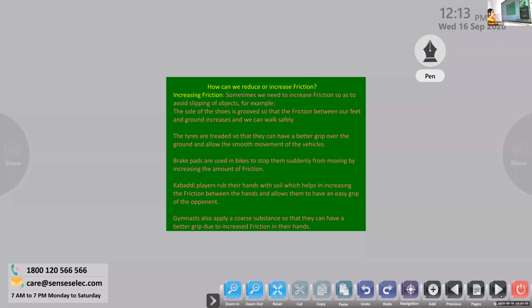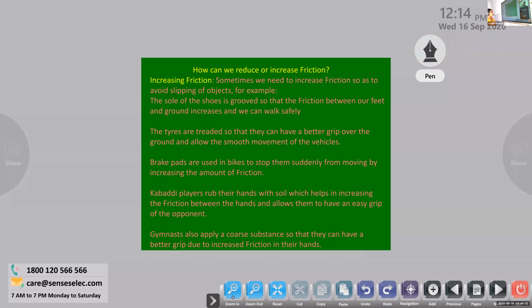Since friction has advantages and disadvantages, sometimes we want friction, sometimes we don't. There is natural friction, but in some cases we need to increase the friction ourselves.